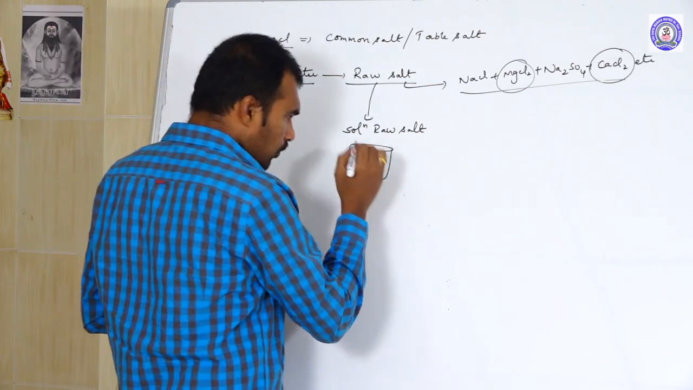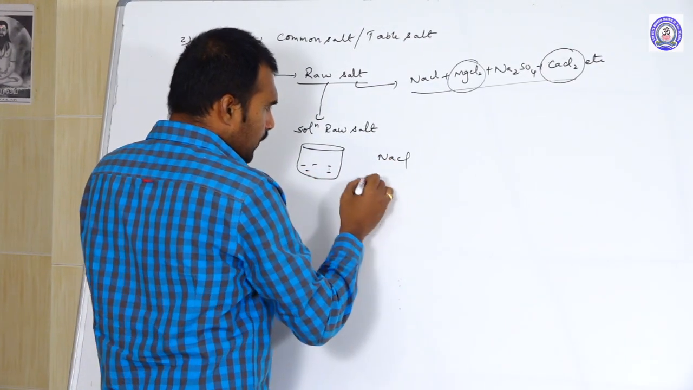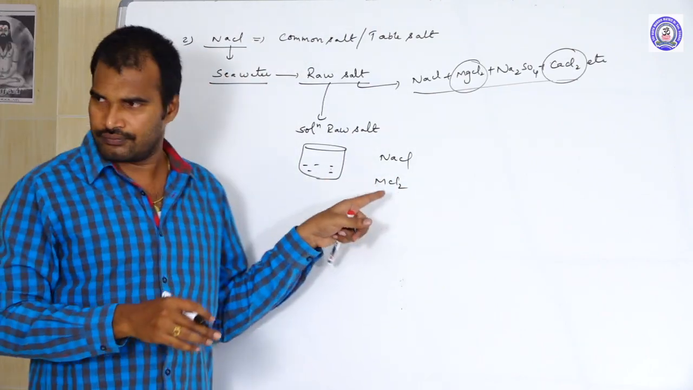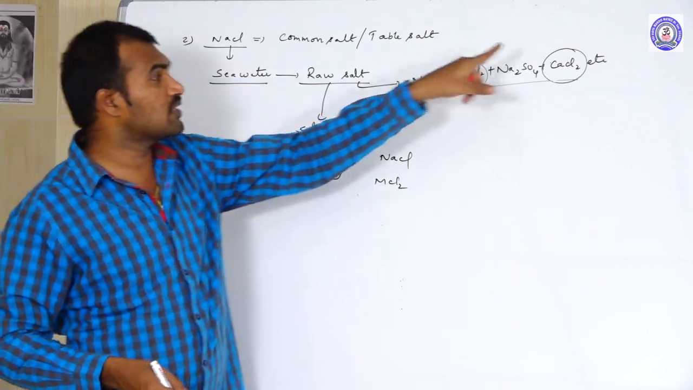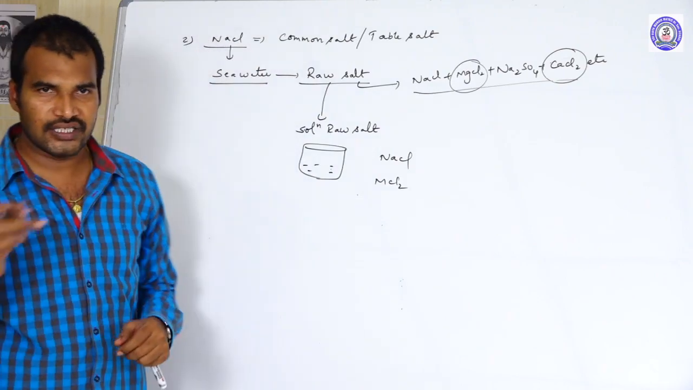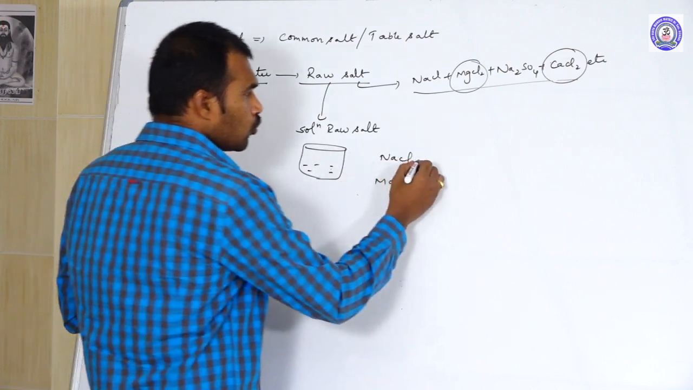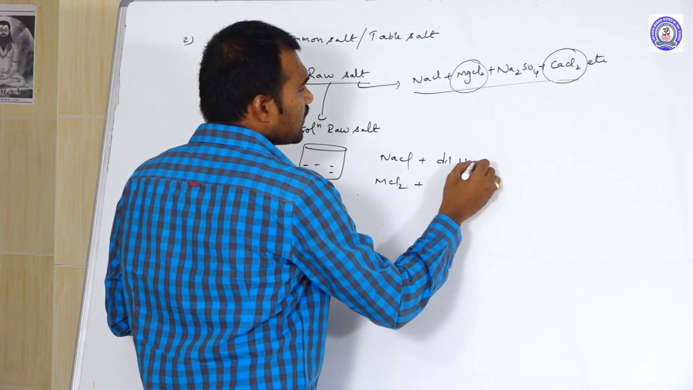Now in this solution, what salts are present? NaCl and MCl2, meaning CaCl2 and MgCl2. Mainly these two. The presence or absence of the remaining salts has no great effect. But because of the presence of MgCl2 and CaCl2, the salt melts. That is why we need to remove them. So to remove that, what are we doing? To this, they add diluted HCl.